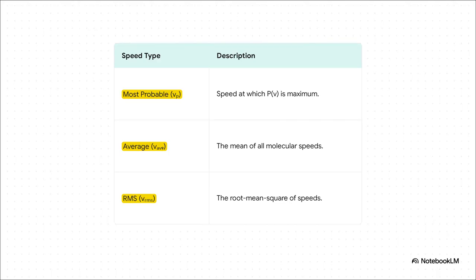Now, when we look at this distribution graph, there are 3 key speeds we talk about. The most probable speed, Vp, is right at the peak of the curve. It's the speed that the most molecules have. The average speed, V average, is exactly what it sounds like, the simple mean. And the RMS speed, V RMS, the one from our pressure equation, is always a bit higher because it gives more weight to those faster-moving molecules.